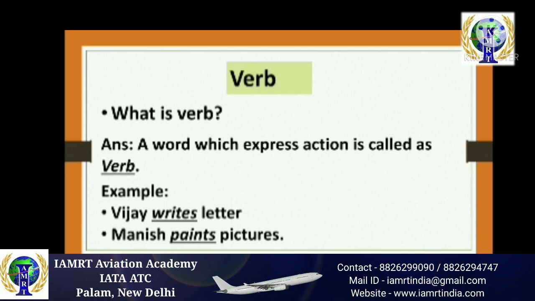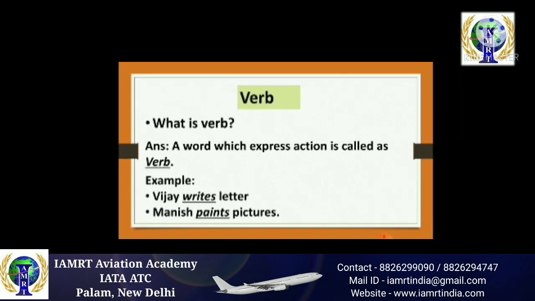Manish paints pictures. In the given examples, something is happening. What is happening in the first example? The process of writing is happening in the first example. Therefore, the word writes is a verb. And in the next example, the process of painting pictures is happening. So that's why paints is a verb.